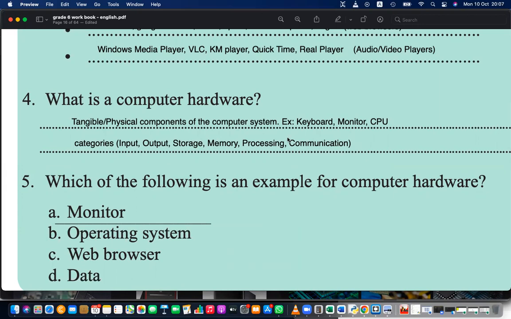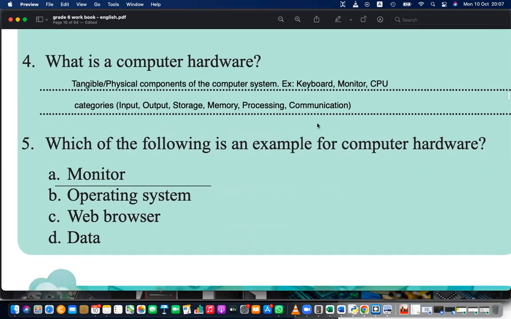Communication devices, networking: when you are connecting two computers, routers, network switches, network interface cards, these are communication devices. A monitor is an example of hardware. Operating system and web browser are software. Data is just data, raw facts, basic facts.